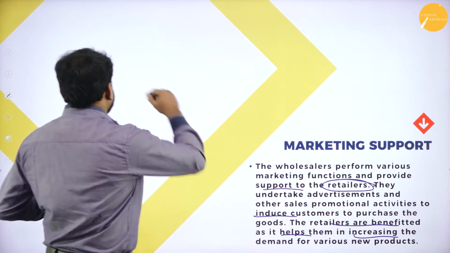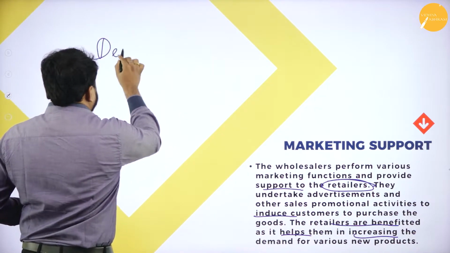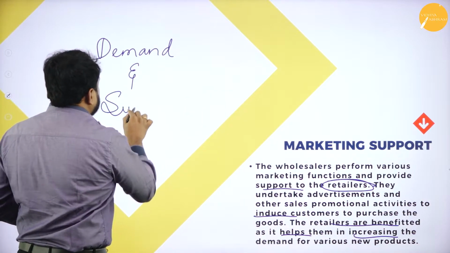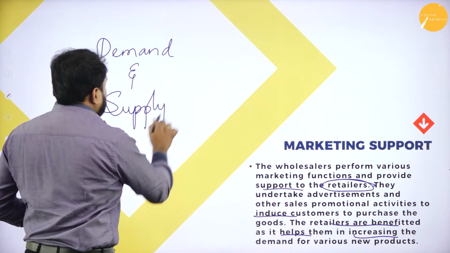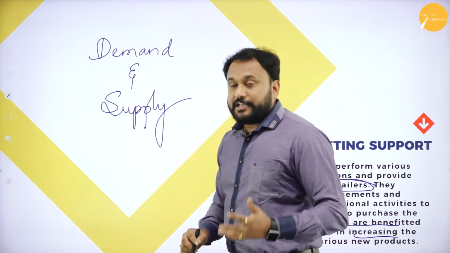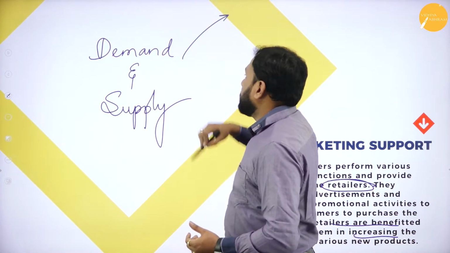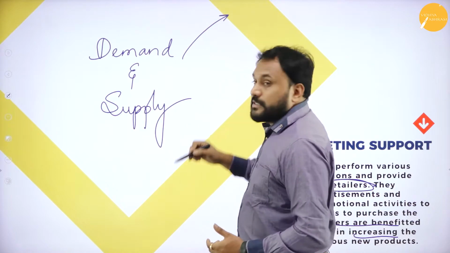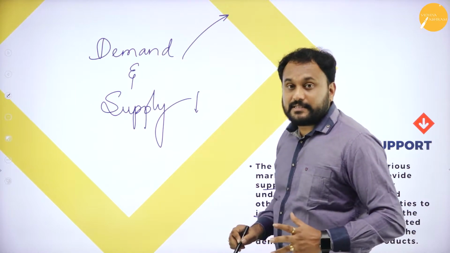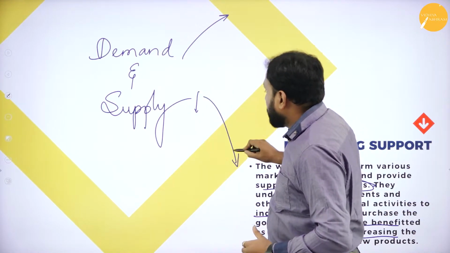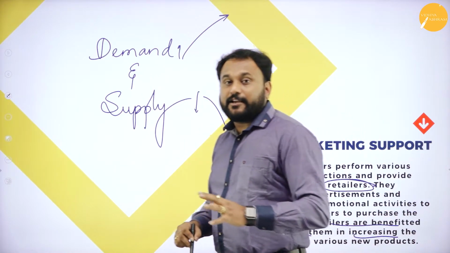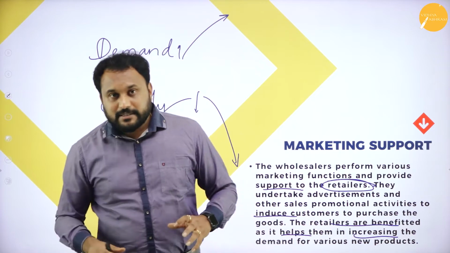That means here you need to understand there should be something called demand and supply. Now the entire market depends on demand and supply. If demand is more, then the supply will be less. But if supply is more, then demand is less. So this is what it is. Now, in economics also you would have learned about demand and supply.